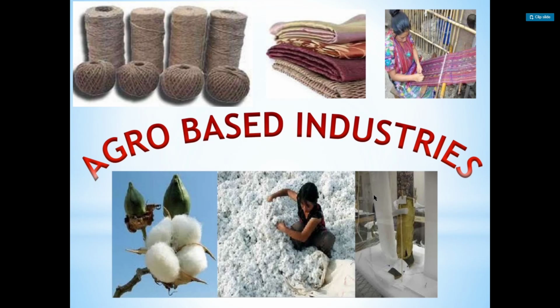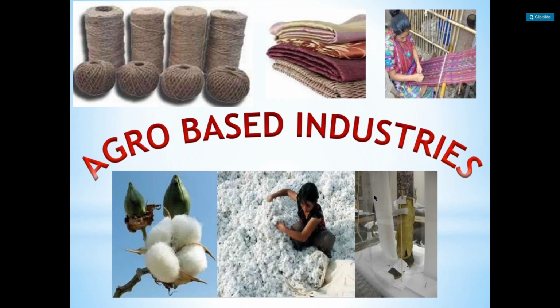There are over 1900 cotton and human made fiber textile mills in India. How many? 1900. The handspun khadi provides large scale employment to weavers in their homes as a cottage industry. Khadi is the most demanding product of the agro-based industry.